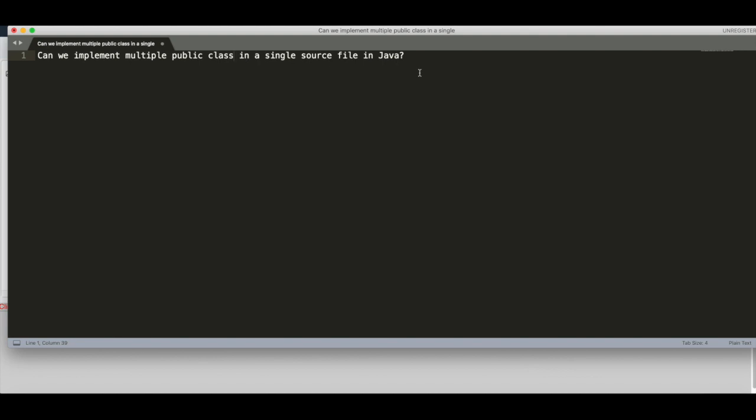I mean, we create a file with the .java extension, right? Whenever we write some program, we give a file name and .java as an extension, right?